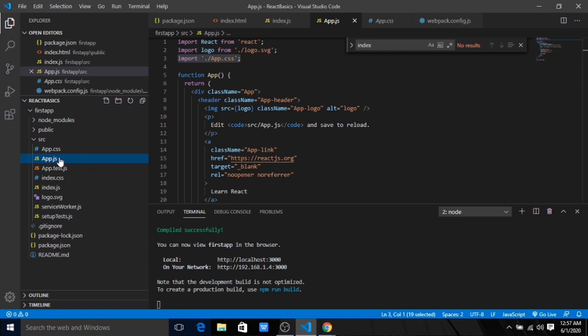In the next video, we'll see how to create our first custom components, and we'll see how we can proceed with that.